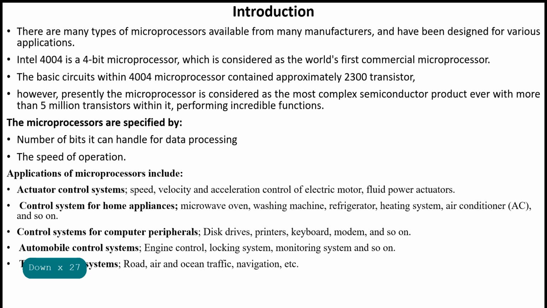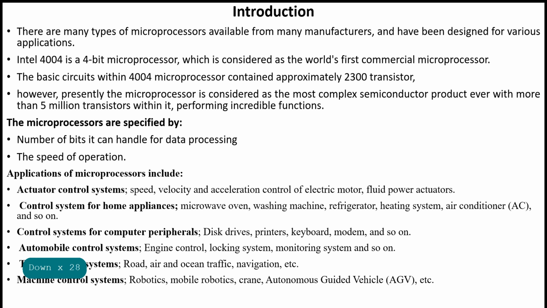Traffic control system, road, air, and ocean traffic, navigation, etc. Machine control systems, robotics, mobile robotics, crane, autonomous guided vehicle, AGV, etc. Then in production lines, assembly lines, packaging system, bottling plants, etc.